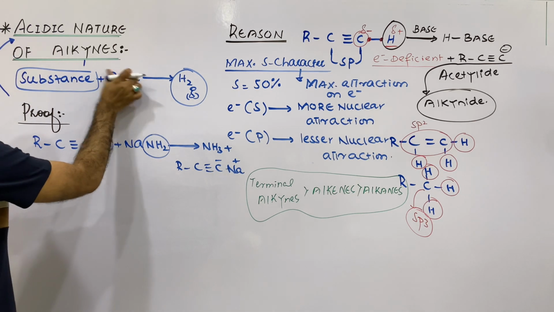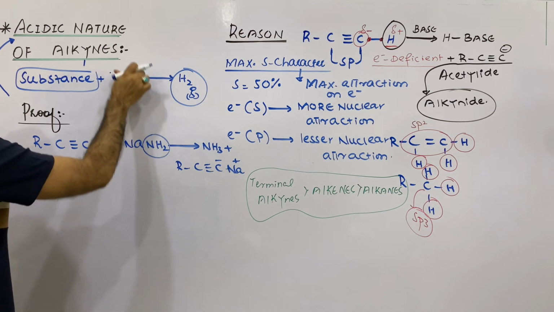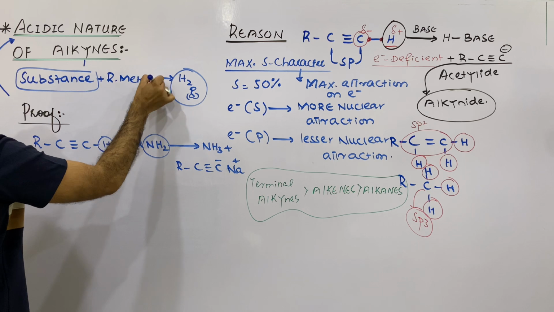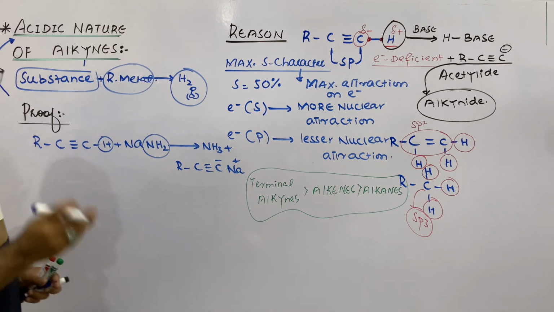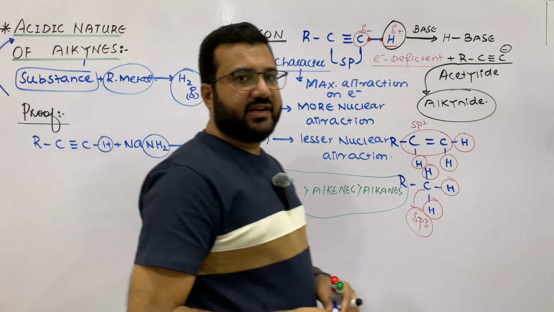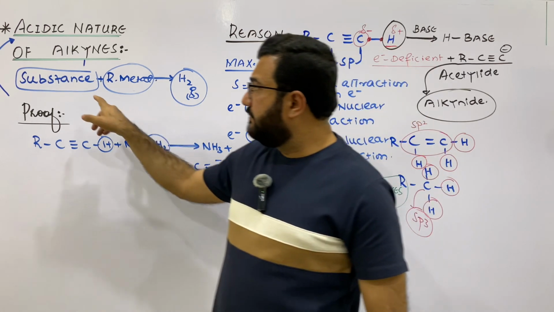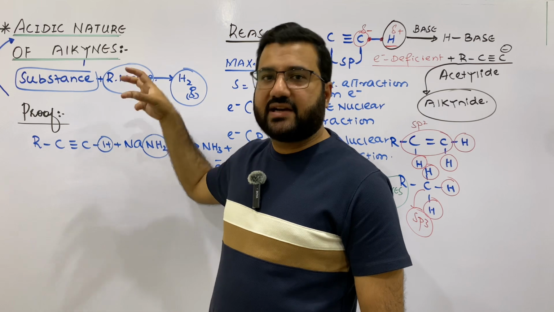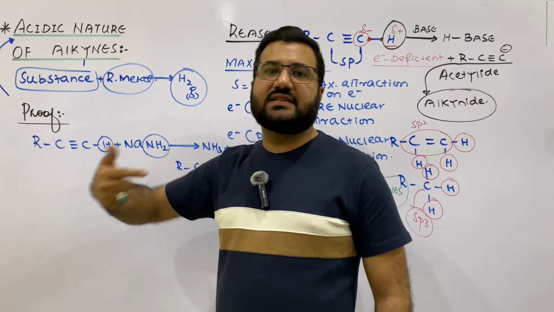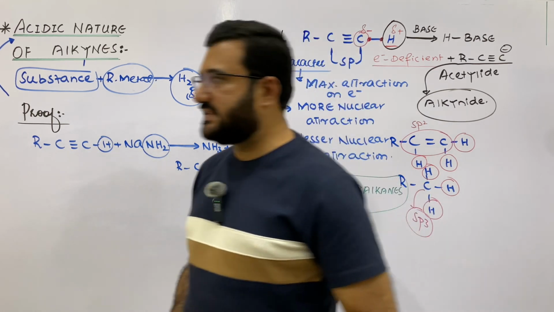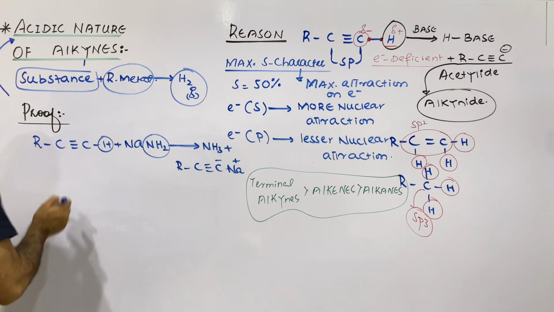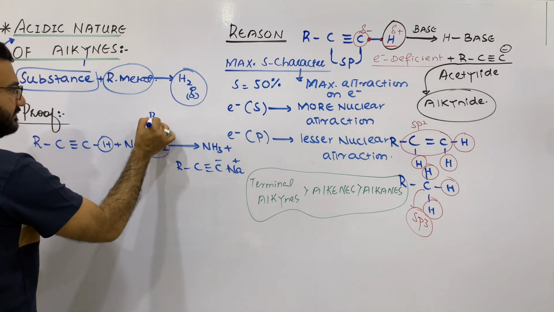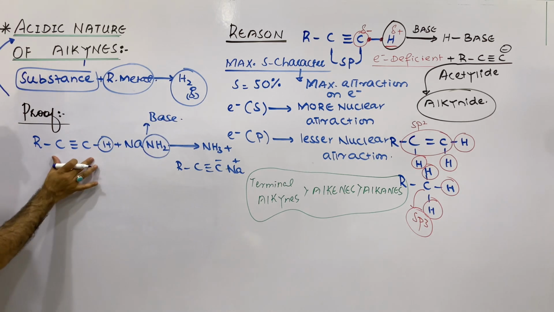Sorry, if a substance reacts with some reactive metal and it releases H2, that is the proof of the acidic nature of that substance. I was wrong before, because there should be the reactive metal. If a substance reacts with a reactive metal and it releases hydrogen gas, then it is proved that that substance is acidic in nature, not basic. So this terminal alkyne reacts with base, it shows its acidic nature.